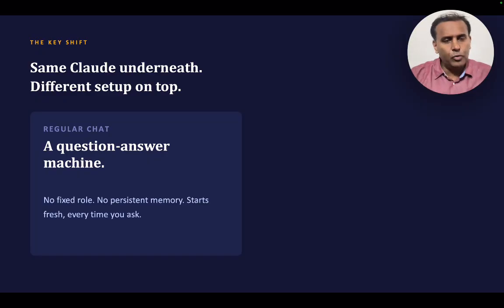A typical Claude or ChatGPT that you have used is a question-answer machine, with no fixed role and no persistent memory. It starts fresh every time you ask. Of course, some of the AI assistants in chat have memory, but they still don't have a complete understanding. They don't do a job unless you ask them to every time.